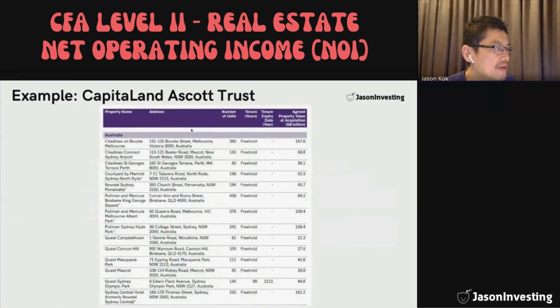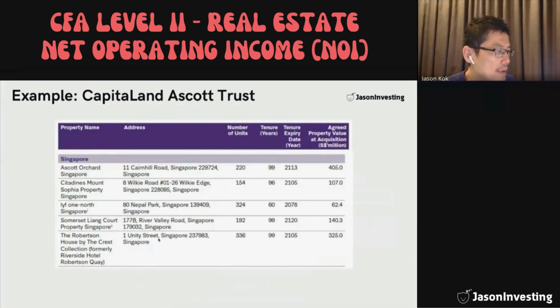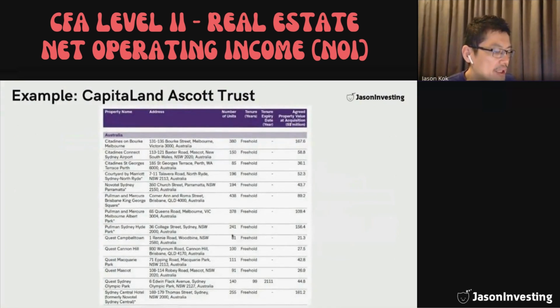CapitaLand Ascott Trust consists of serviced apartments that span across different countries. I just took a screenshot in the annual report for Australia and Singapore. The reason why I took those of Australia is also because Andre is currently residing in Sydney. You might be interested.